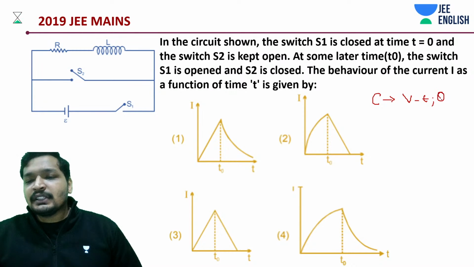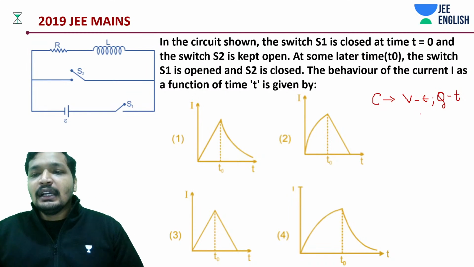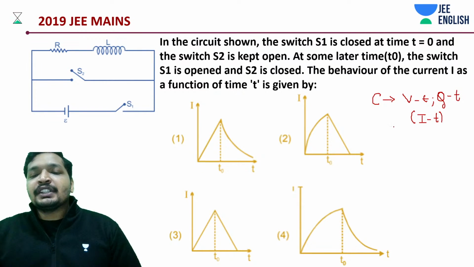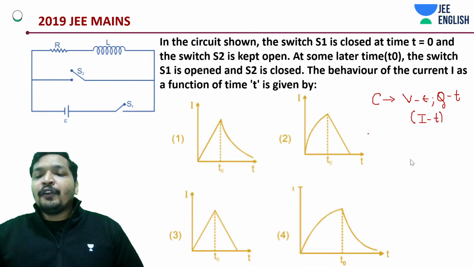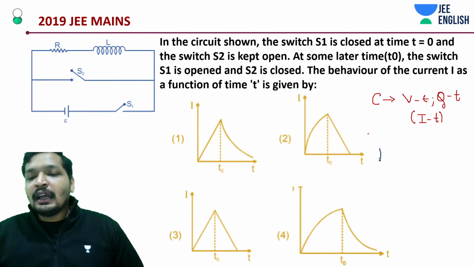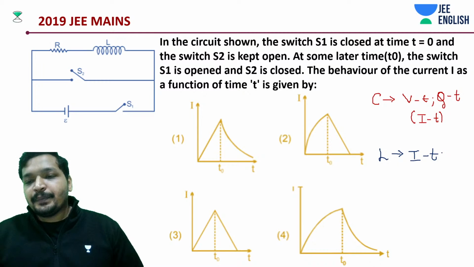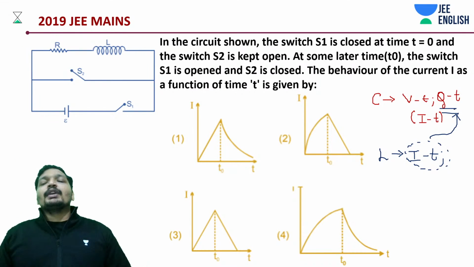You also have current versus time. I'm not denying that. Just to get you clarity around the growth and decay, and of course don't forget that you also have current and time. Basically differentiate the charge equation, you'll get the current graph, isn't it? And for inductors, very similarly, you will not have charge but current versus time graph, which is going to look very similar to your charge graphs.